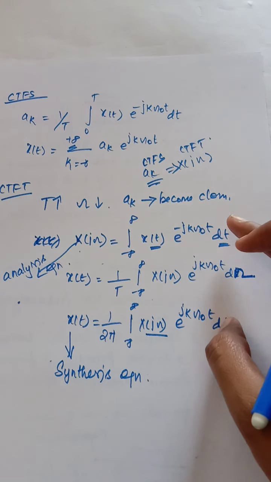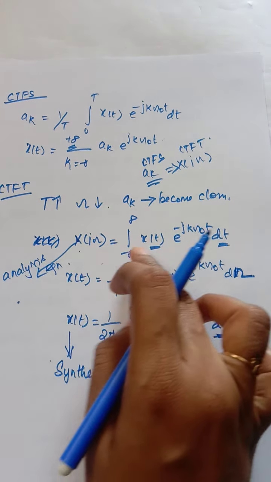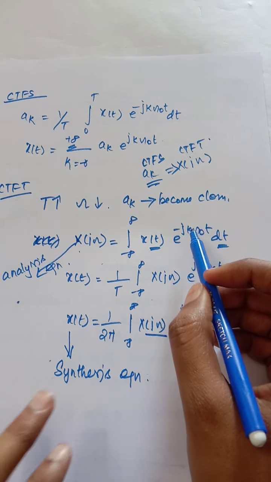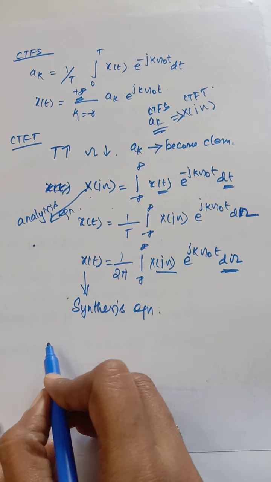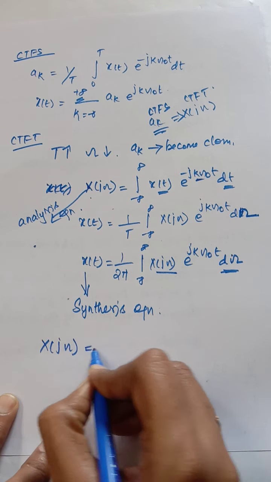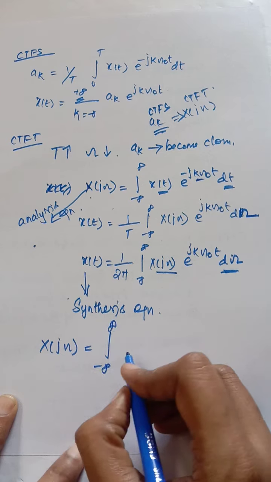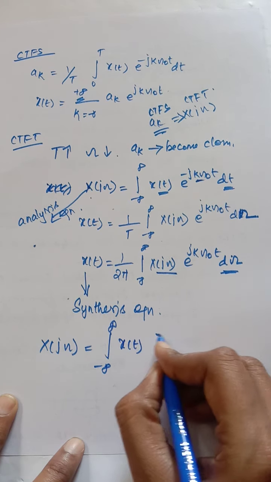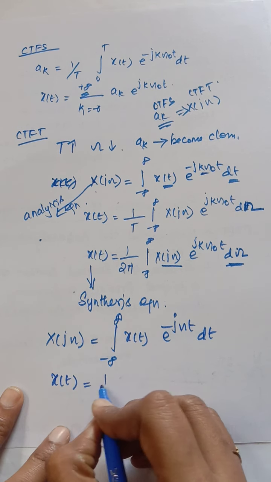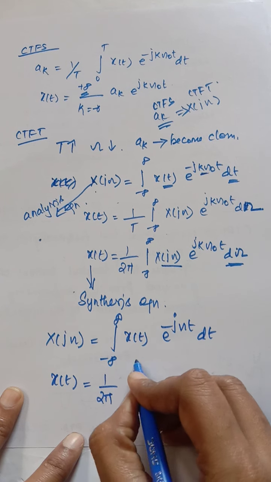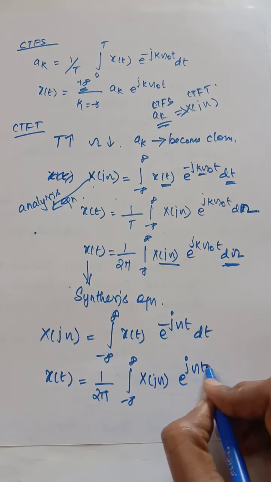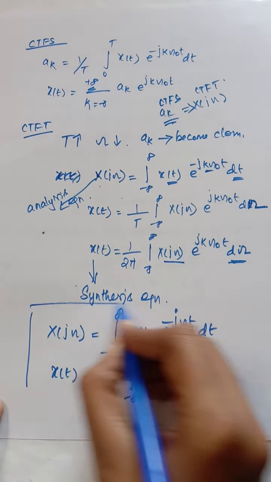These are the two formulas you need to remember. Here we will not have a discrete sum, because it is continuous. So X of j omega can be written as integral minus infinity to infinity x of t e power minus j omega t dt, and x of t is equal to 1 by 2 pi integral minus infinity to infinity X of j omega e power j omega t d omega. This is the final formula.